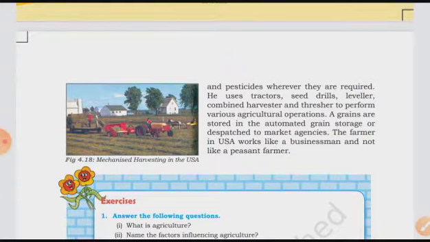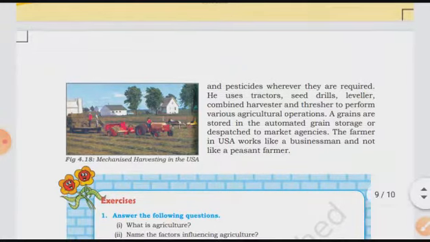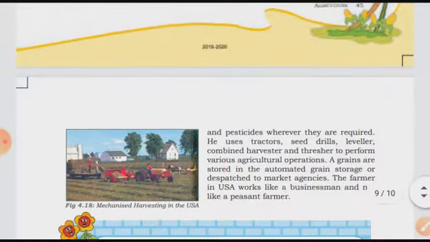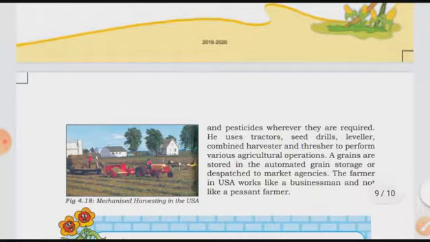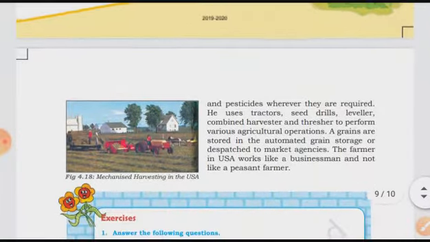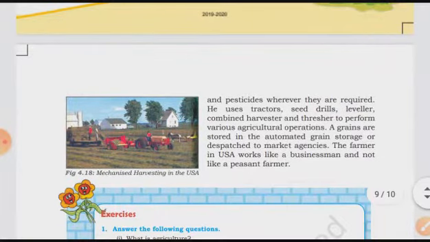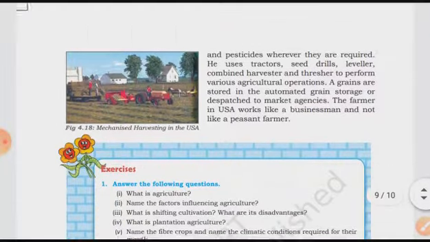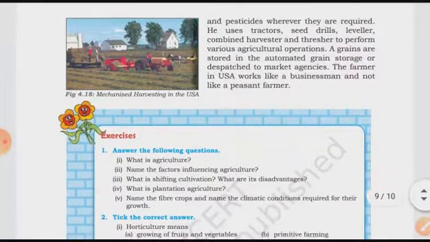The farmer in the USA works like a businessman and not like a peasant farmer, which is mainly what we see in our country. So this is all about both the examples. We have read the example of a farmer that works in our country and a farmer that works in the USA. This much of a difference we can see in the farming and agricultural activities. We have now learned about the agricultural activities.